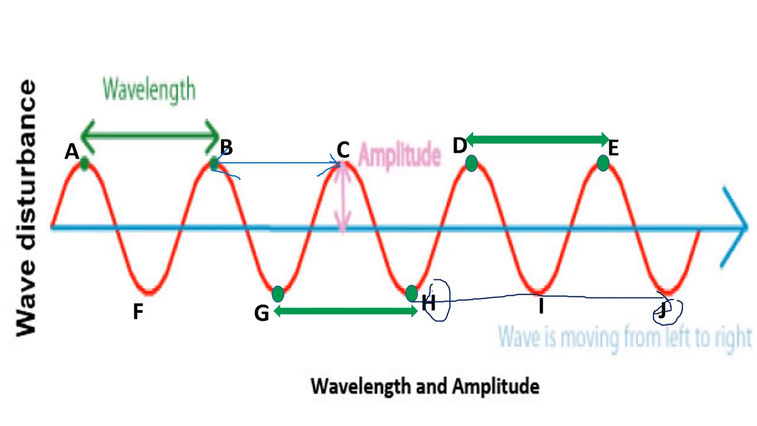is this the wavelength? H and J? No, it is not wavelength. Why? Because these two points H and J are not consecutive to each other, because I is there in between. So the H and I, this distance HI, that is wavelength. I and J, that is also wavelength. But H and J, that is not a wavelength. Okay, so I hope now you are clear with the wavelength.